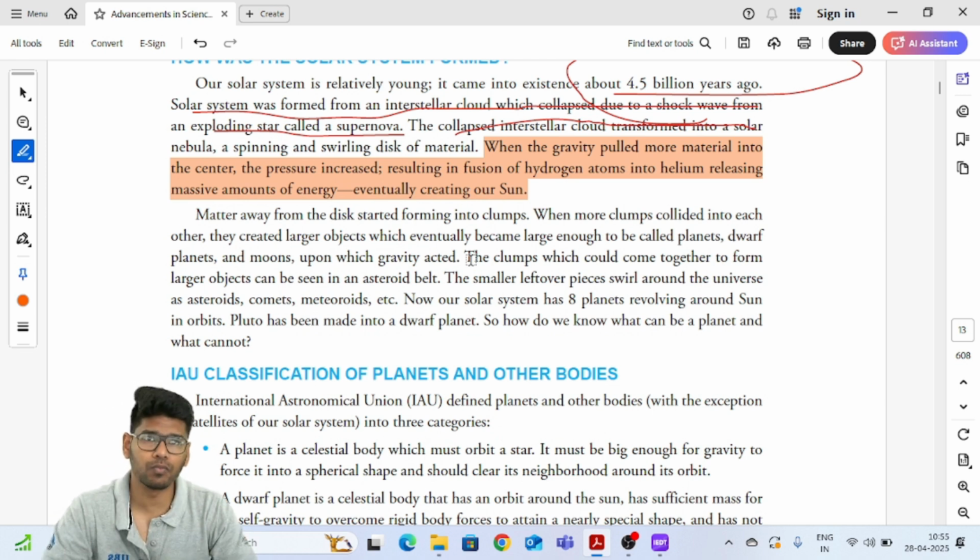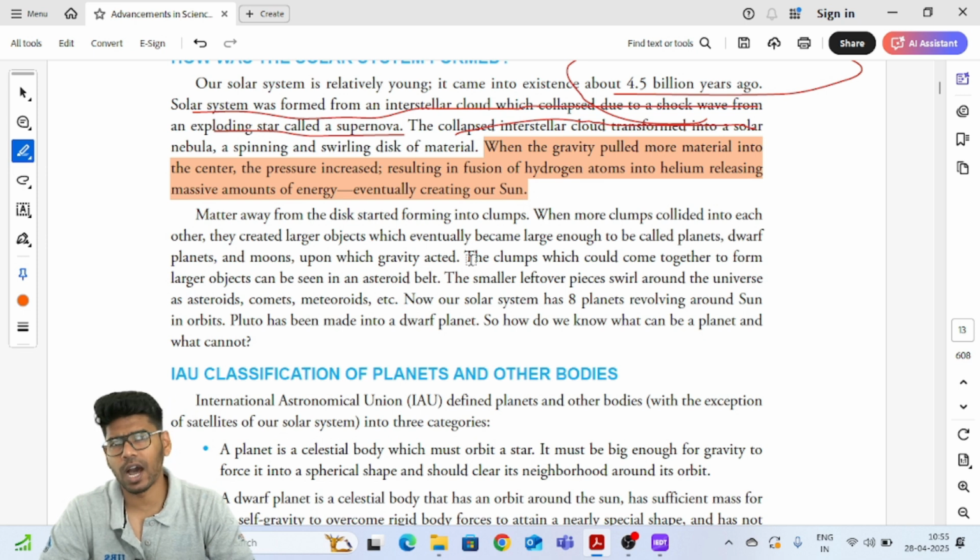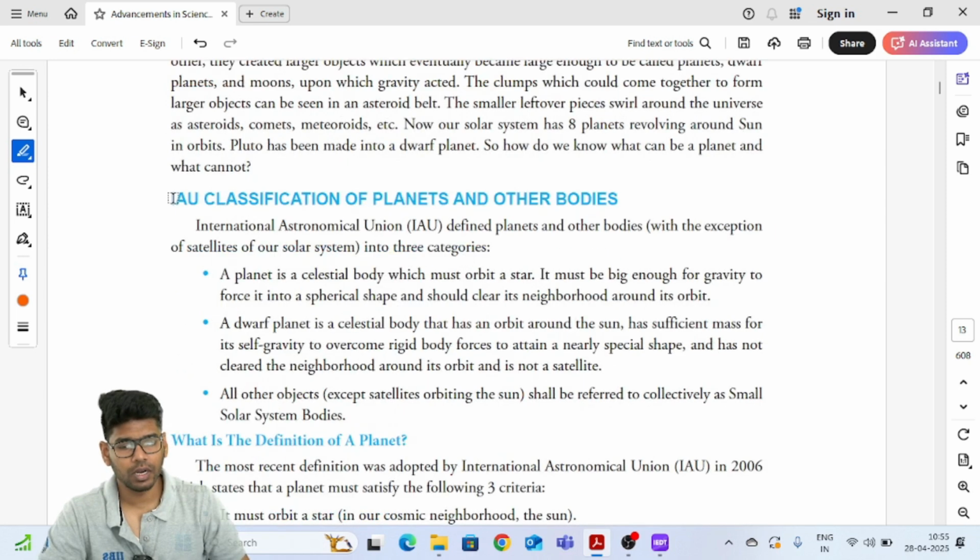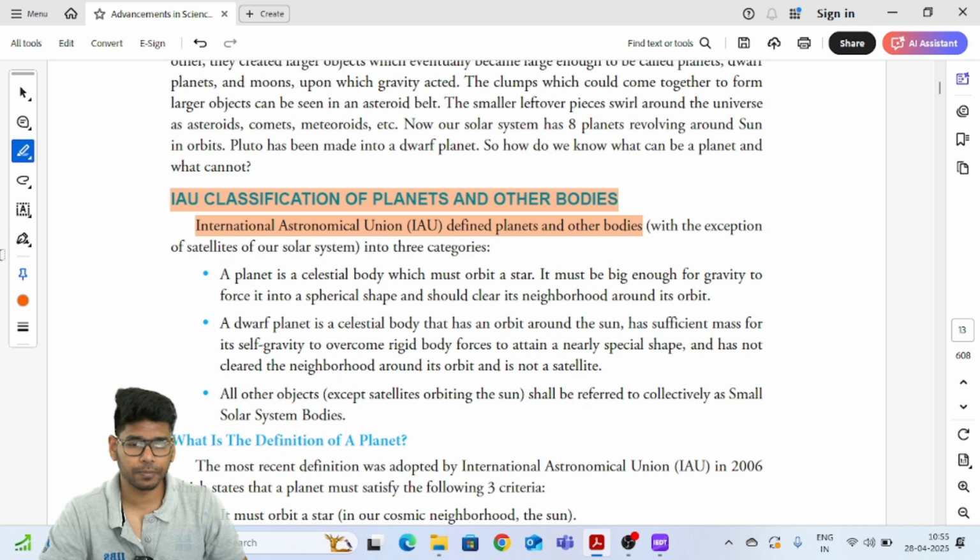When I was studying, we had these 9 planets, and later Pluto was removed as a planet, and finally has been downgraded to be a dwarf planet. So the very first question we have to ask is what is the definition of a planet? That is more important to understand. Then you can clearly understand why Pluto is not a planet. So that is the reason I have given the classification of the planet by the International Astronomical Union.